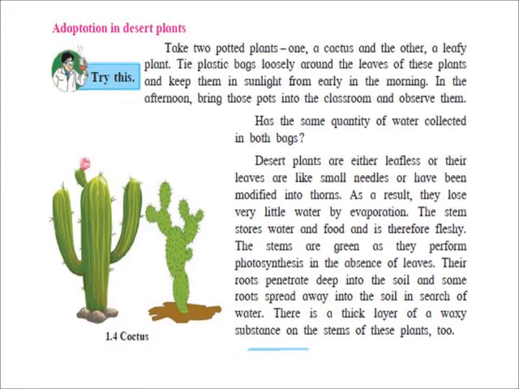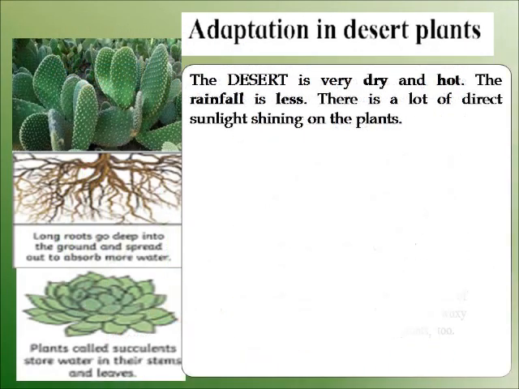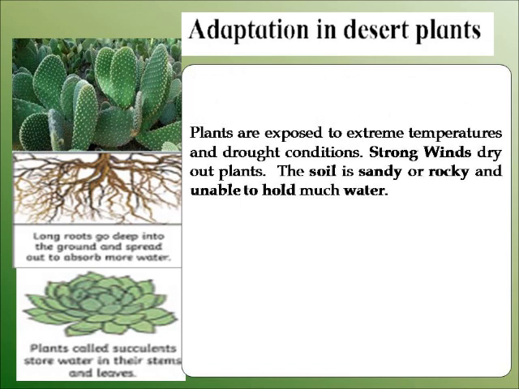Adaptation in desert plants. The desert is very dry and hot. The rainfall is less. There is a lot of direct sunlight shining on the plants. The plants are exposed to extreme temperatures and drought conditions. Strong winds dry out the plants. The soil is sandy or rocky and unable to hold much water.